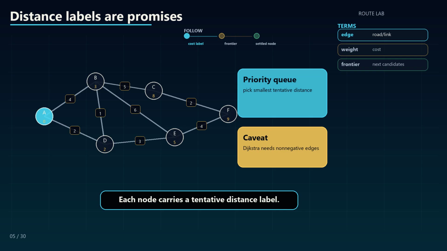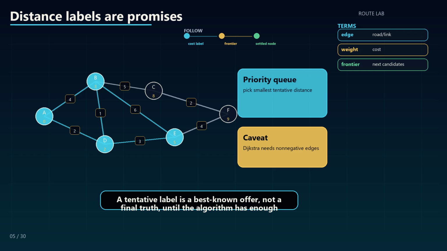Each node carries a tentative distance label. It means, this is the best route we have discovered so far, not necessarily the final truth. A tentative label is a best-known offer, not a final truth, until the algorithm has enough evidence to lock it.